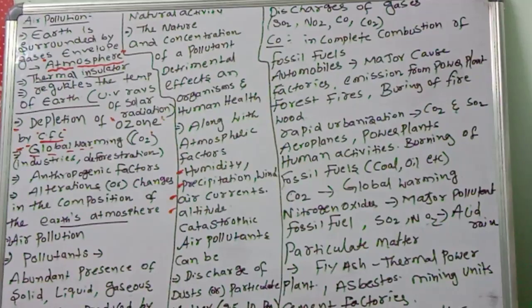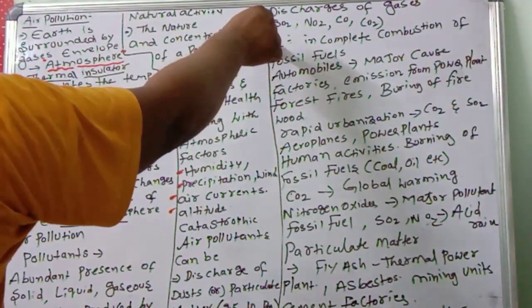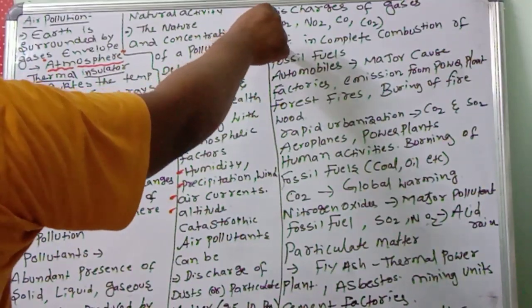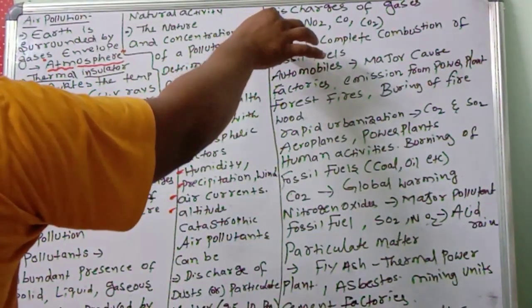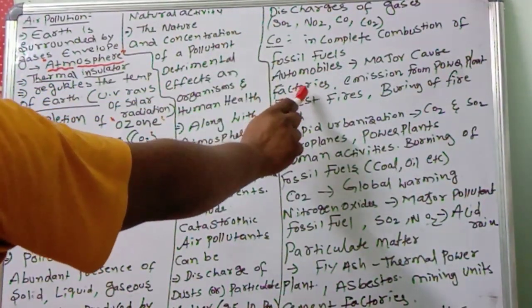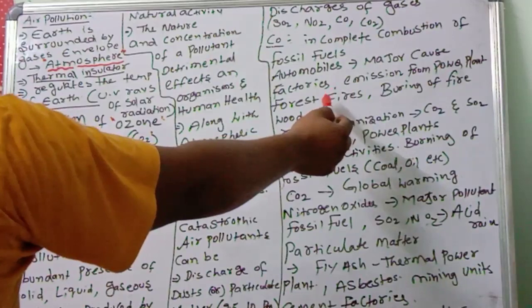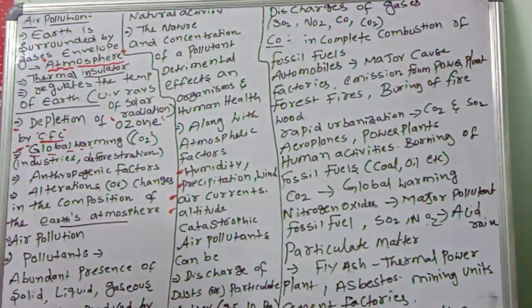Very dangerous, I said. Once carbon monoxide binds to hemoglobin, it is permanent and causes great damage to human health. Compared with carbon dioxide, carbon monoxide is very dangerous. Next, factories, emissions from power plants, forest fires and burning of firewood are also main reasons for carbon monoxide.